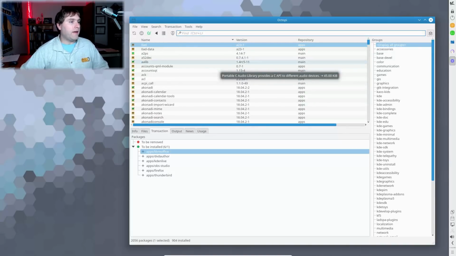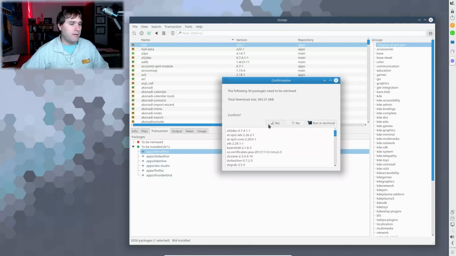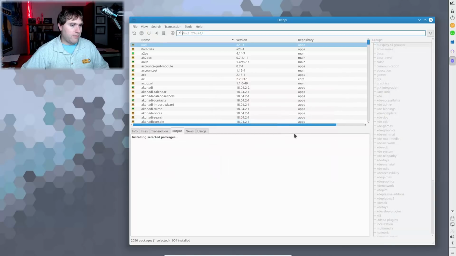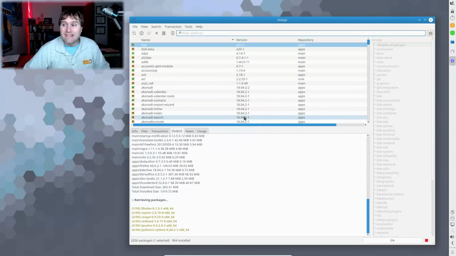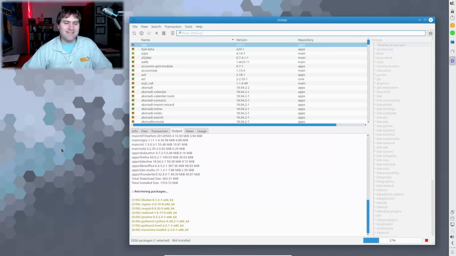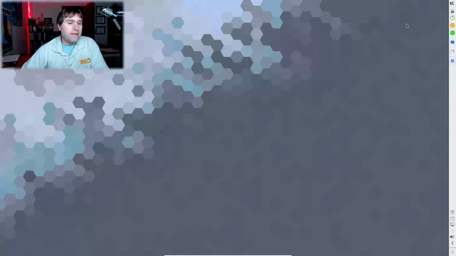So let's just go ahead and apply these. I'm guessing this is my commit button there. So confirm and enter our super secret password that isn't KaOS. So it's kind of doing its thing down here, and we'll be installing. All right, well, that does its thing.